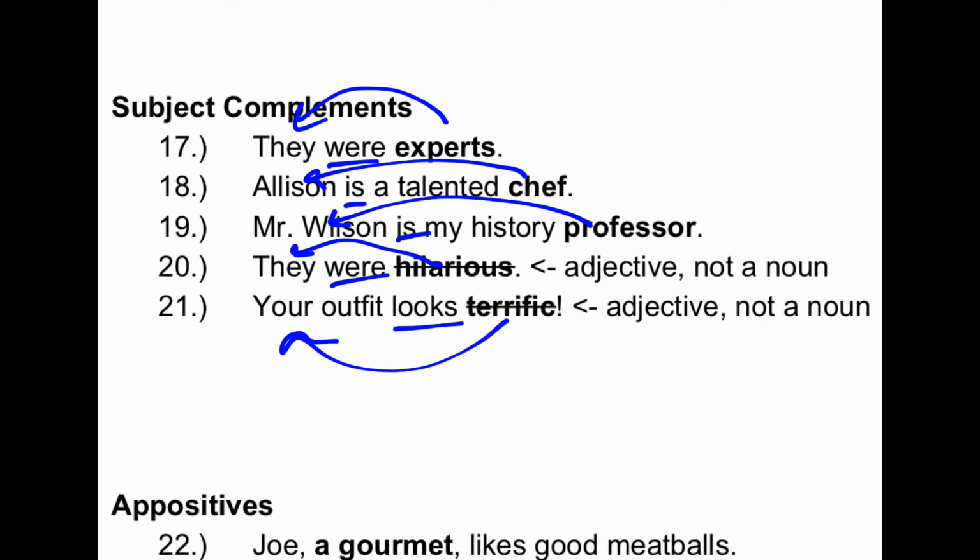These last two are not nouns though. So if I ask you to identify a noun functioning as a subject complement, hilarious and terrific are no good. But experts, chef, or professor all work. Pay close attention not to say Allison is talented or Mr. Wilson is history. These are the adjectives that describe the true subject complement.